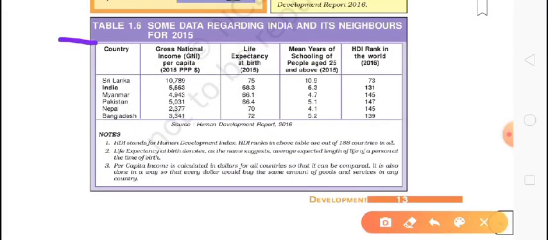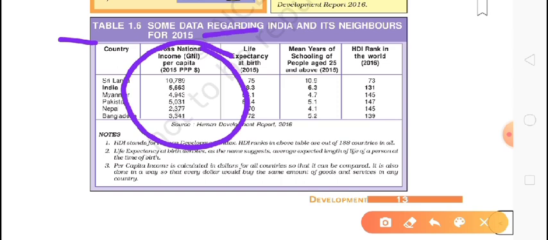Now in table number 1.6 we will discuss some data regarding India and its neighboring countries: Sri Lanka, Myanmar, Pakistan, Nepal, Bangladesh. As we can see here, here is gross national income, GNI, per capita income. Here we can see the per capita income of India according to 2015. It changes many times. If you go on Google, you will see now it is different. I will show you that also in the notes I will provide you.